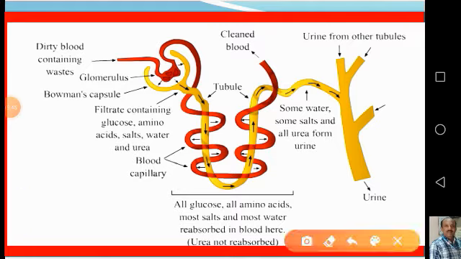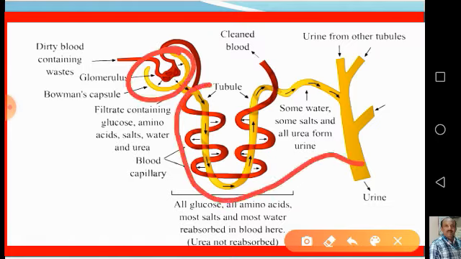Now here you can see in this figure the detailed structure of a nephron. This is the glomerulus portion, and from here this is the renal tubule.